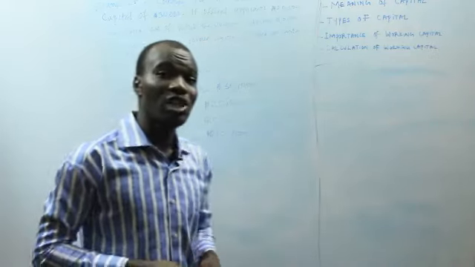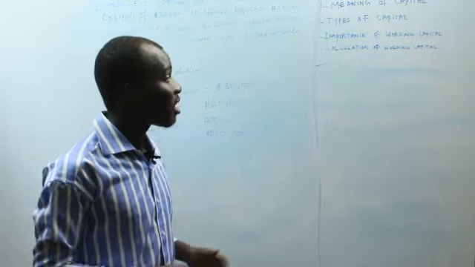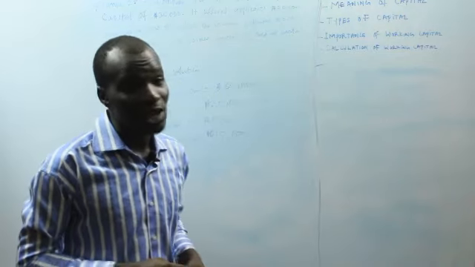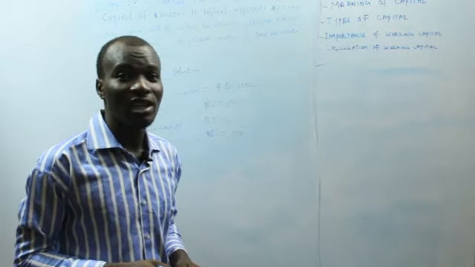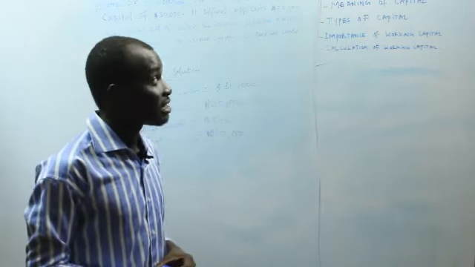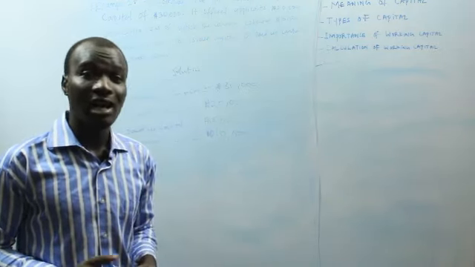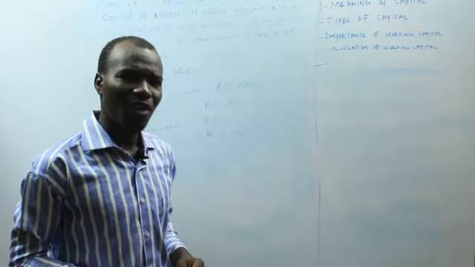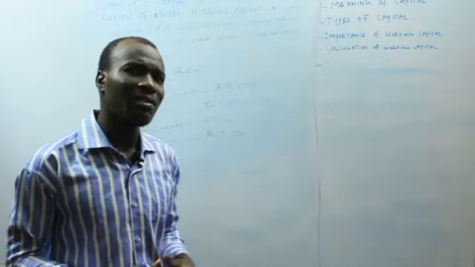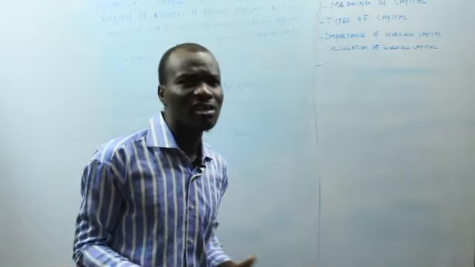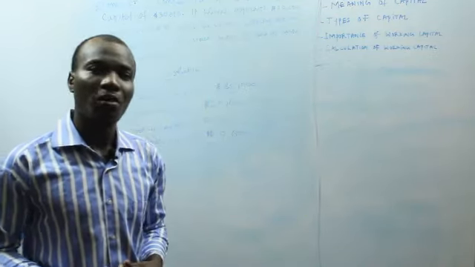Okay, it has been an interesting class with you people. We talked about the meaning of capital, and we looked at the different types of capital. Also, we talked about the importance of working capital, which helps to indicate whether the business is insolvent or not, that is, whether the business will be able to pay its debts without the fixed assets being sold. So we have a lot of importance. And we also looked at some calculations of working capital and different capitals, and how to calculate capitals with some numerical figures.